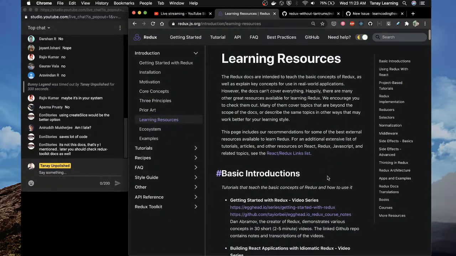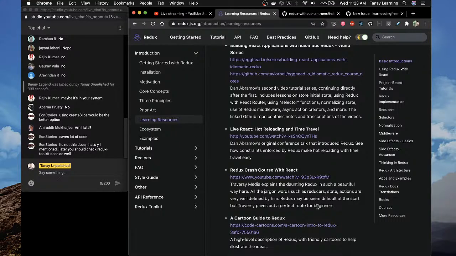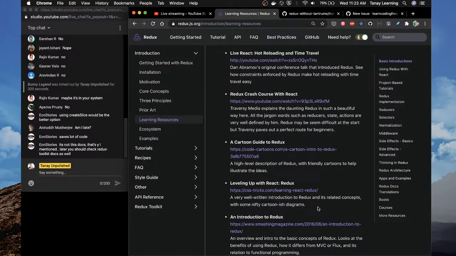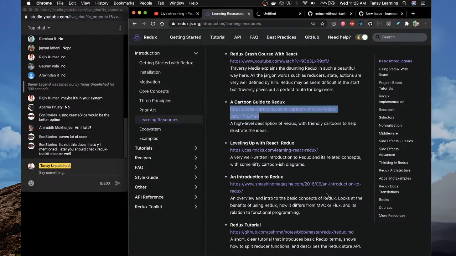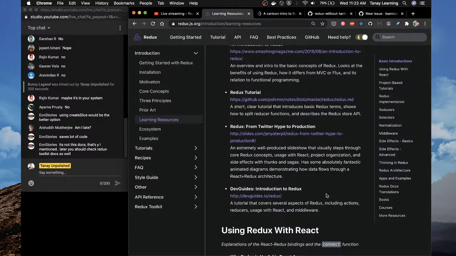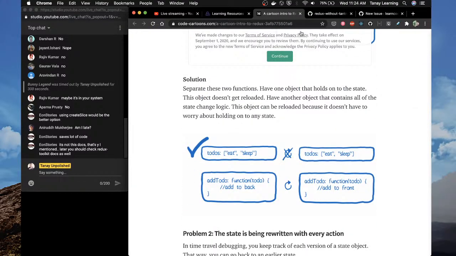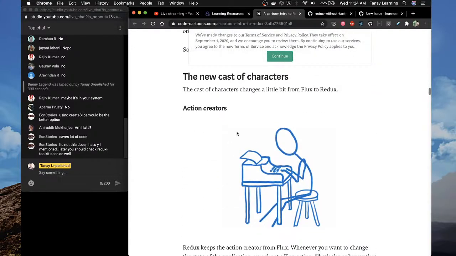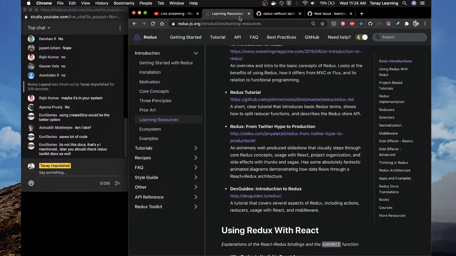Let's see learning resources. Redux, building React applications. This is again Dan's, time travel, crash course with React, cartoon guide to Redux. Yeah, I'm interested in this. Leveling up with React, an introduction to Redux, Redux tutorial, from Twitter hype to production, introduction to Redux. What is a cartoon guide? What is this cartoon? There is no cartoon in this. These are just drawings. Ah, I like this. Okay, okay, good. Don't want that.